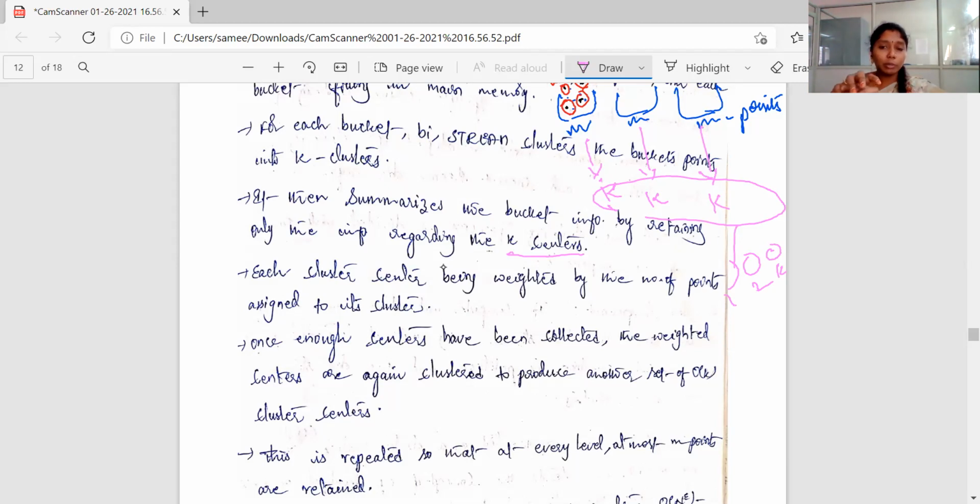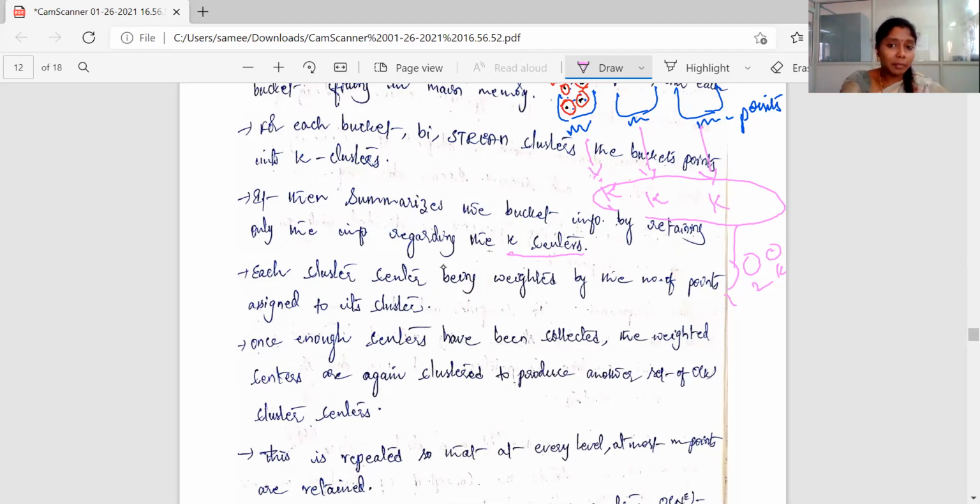If you consider the first bucket, internally we are going to form the clusters, and again we are considering only the cluster centers from each bucket. So if a bucket has m points, we are only considering k centers from that. Let us assume that each center is a point. So if a bucket has m points, finally we consider only k points.